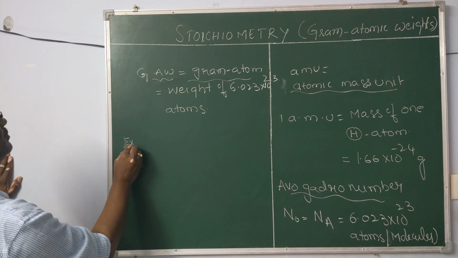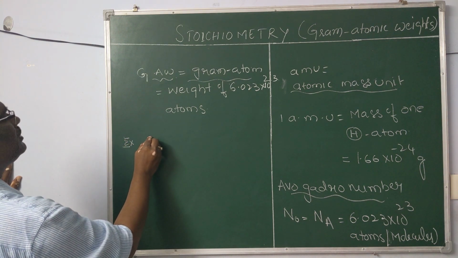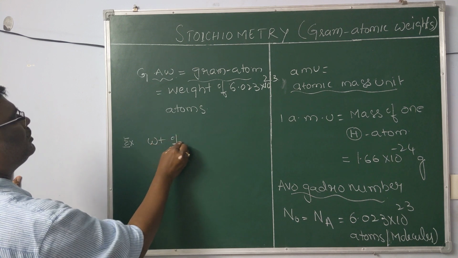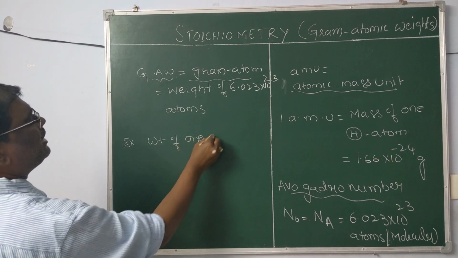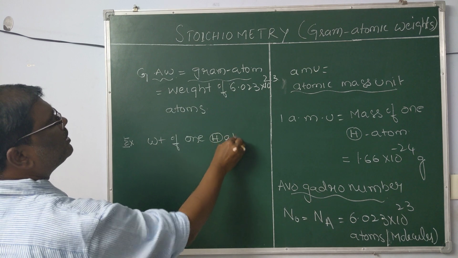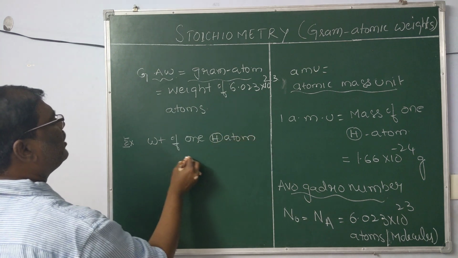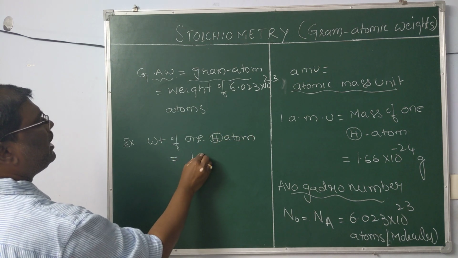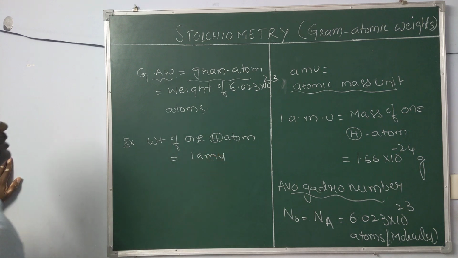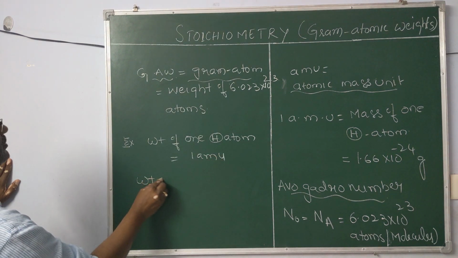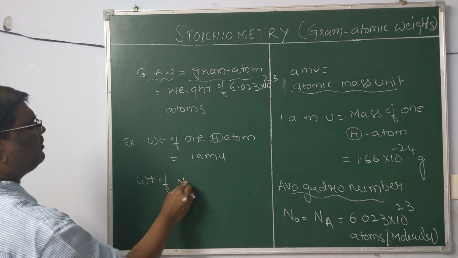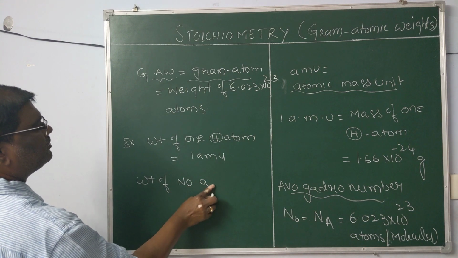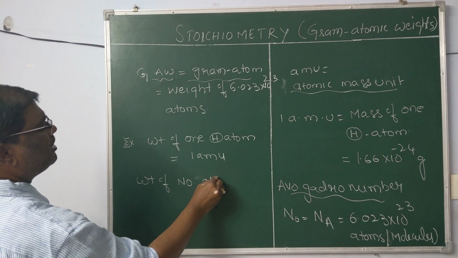Example, the weight of one hydrogen atom is nothing but 1 AMU. Now what is the weight of Avogadro number of atoms of hydrogen?